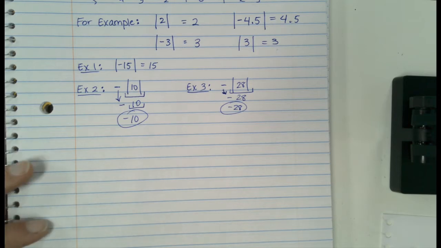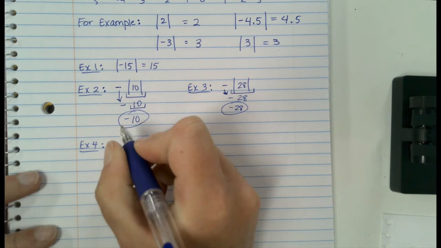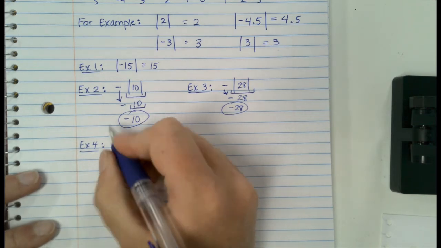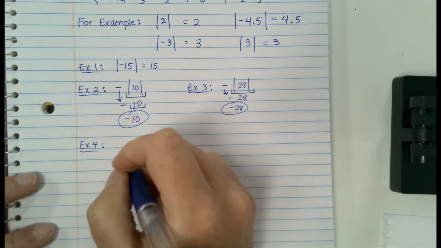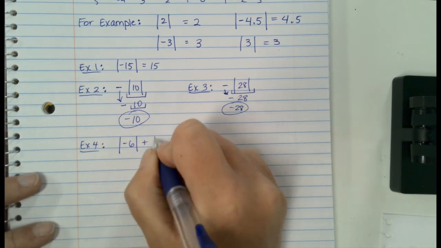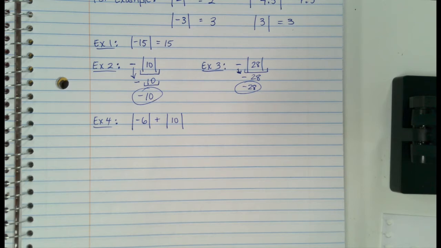Okay, let's get a little bit trickier. Let's do the absolute value of negative 6 plus the absolute value of 10. Okay? Again, think of your absolute value like parentheses.